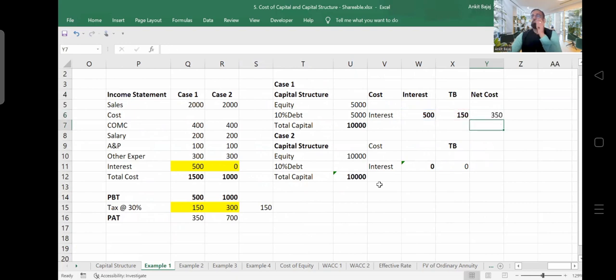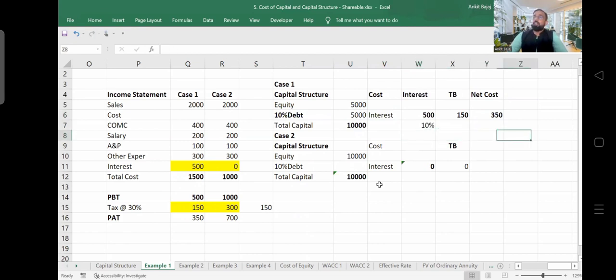Very good. It is going to be 350. This is your net cost, right? Just because of interest, you are able to save 150 crore rupees tax, right? Now, here, if I talk about your interest cost, it is 10%. Till now, it is 10%. Why is it 10%? Because 10% of 5,000 crore is going to be 500 crore, right? So if you are paying 500 crore, it is going to be 10% here.